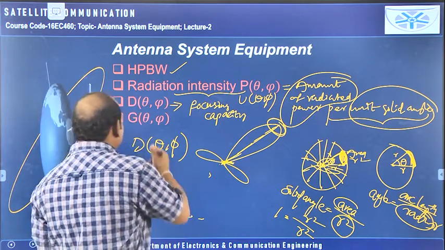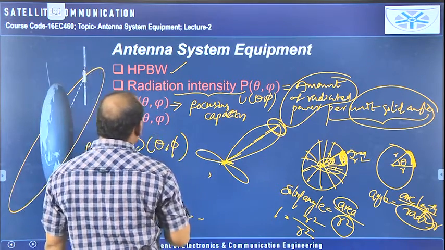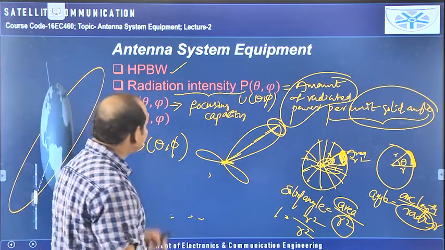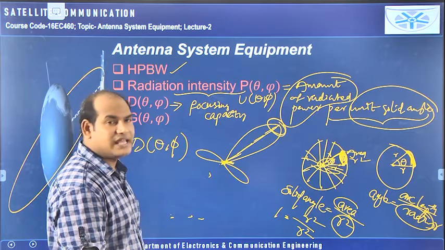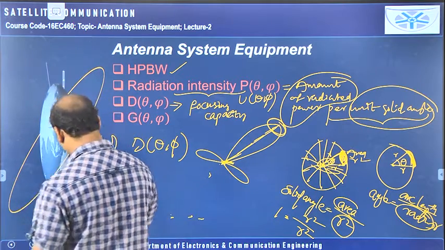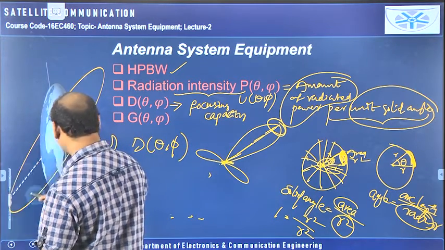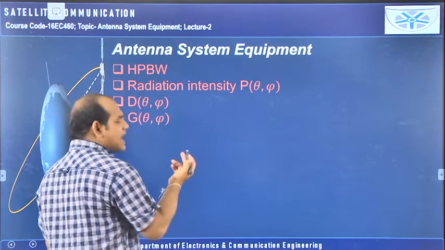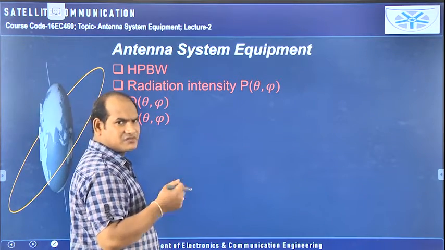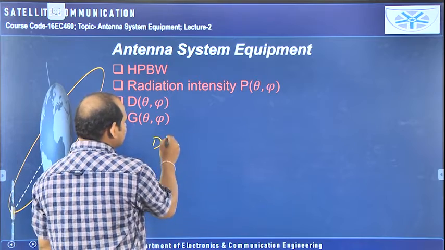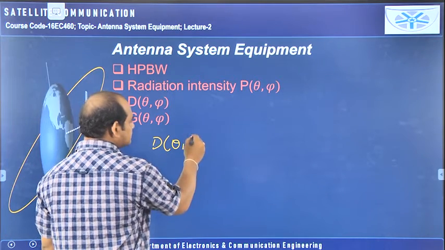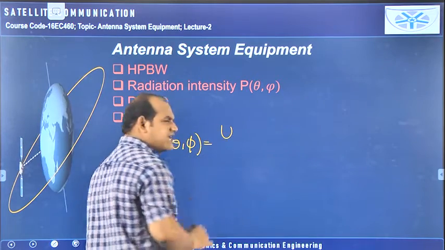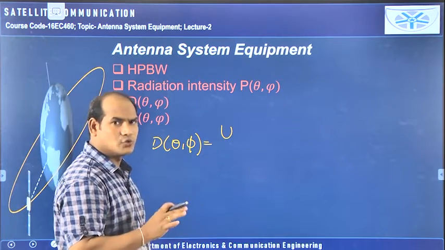Then coming to the gain of the practical antenna. Before going to see what is gain, first we will see the mathematical expression for the directivity. The directivity, as I already told, is about the focusing capacity of the antenna. So directivity D of theta comma phi is defined in terms of the radiation intensity. I can use capital P or U, whatever it may be.